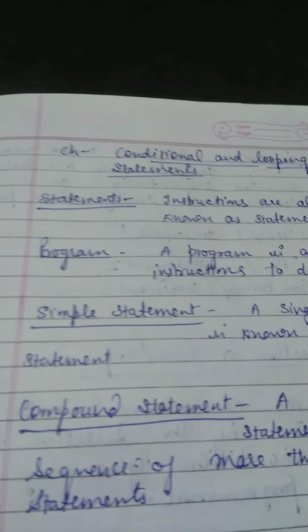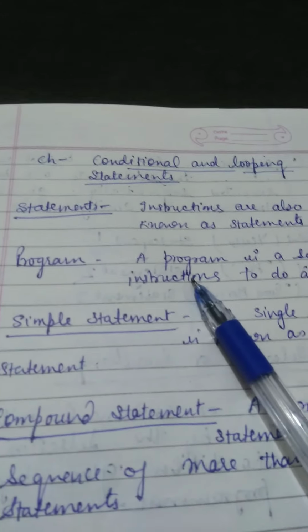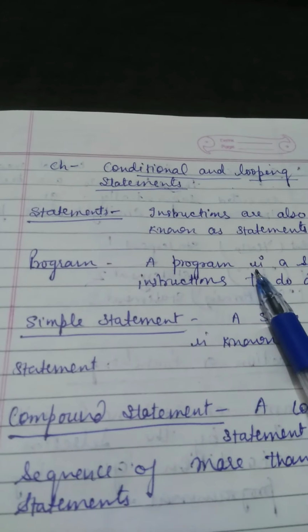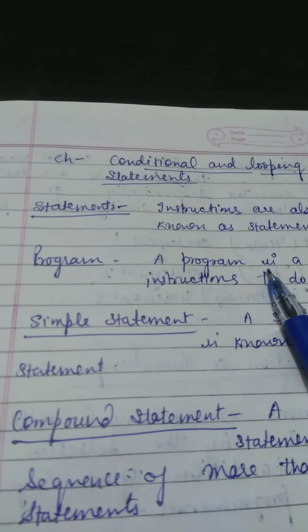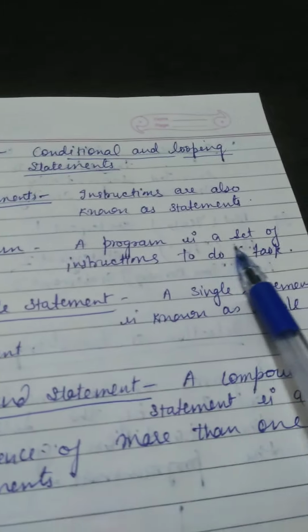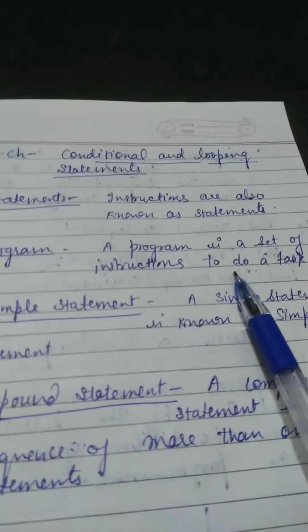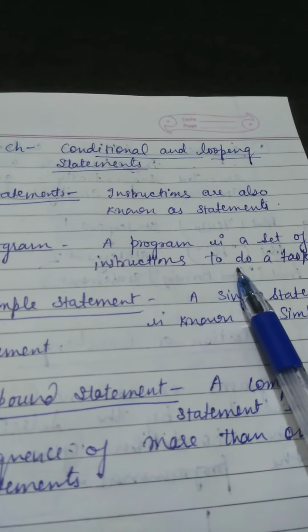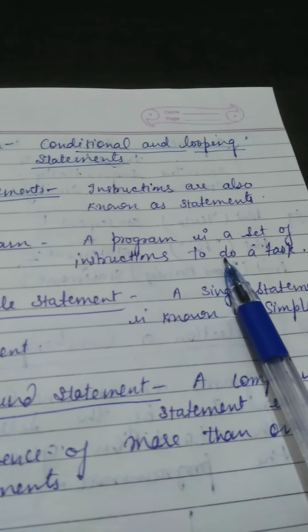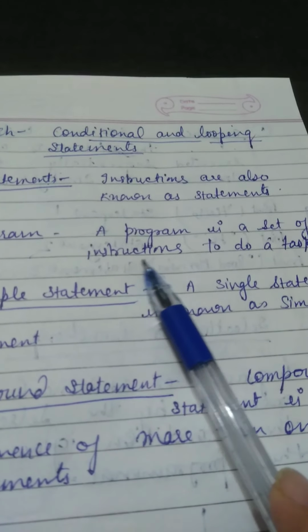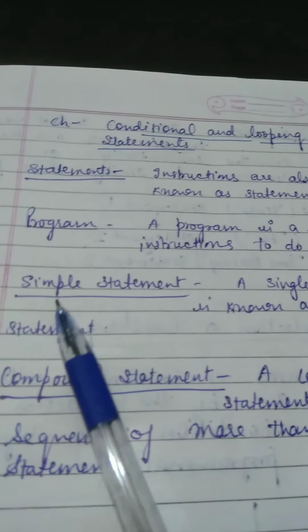So if you are making any program, for that you have to give the instructions. So a program is a set of instructions to do a task. What is the task over here? Task means that you are adding the two numbers, and for adding the two numbers you have to give the statements or the instructions. I hope you are clear about this.